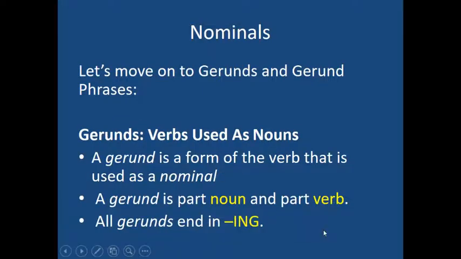Today, we're going to move on to our next type of nominal. Remember, the whole purpose of Unit 7 is to realize that nouns are just one option that you have, and that there are other options that do the same job that a noun does, or fits the same position or slot that a noun fits in.